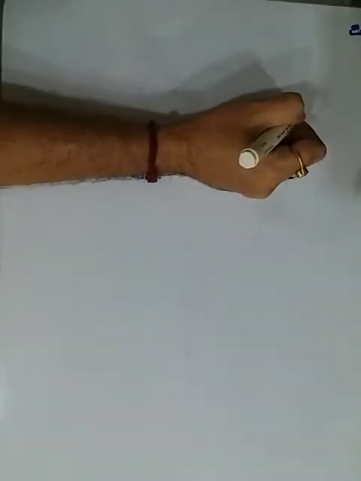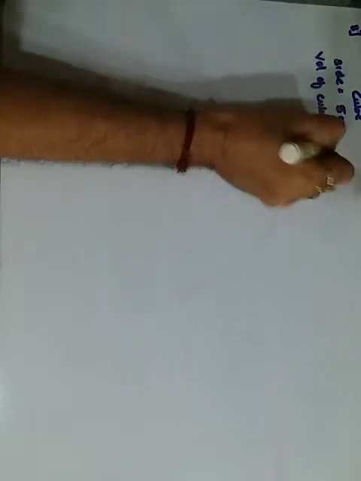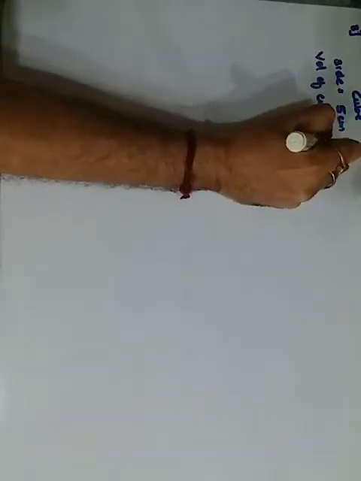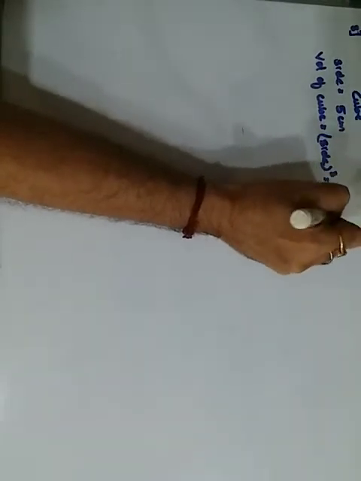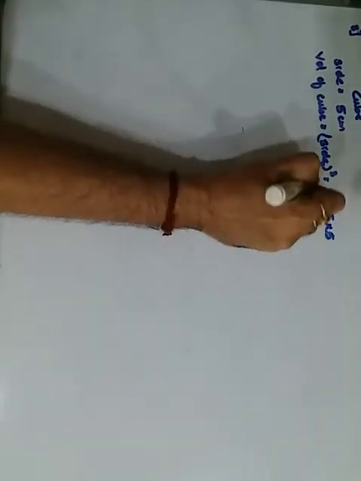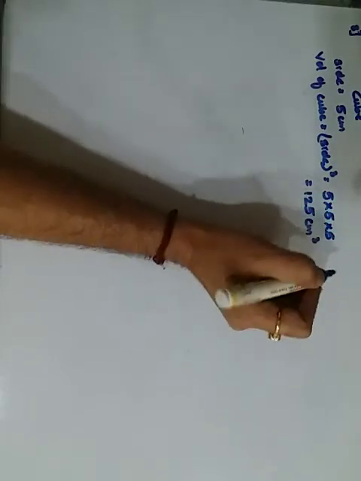Here the next question, your 8th question, is slightly different. A metal cube, the edge of the cube, that is the side, is given to be 5 centimeter. So better we first find the volume of the cube. The volume of a cubical block is side cube. So it will come out to be 5 into 5 into 5, which is 125 centimeter cube. Okay, we further proceed.